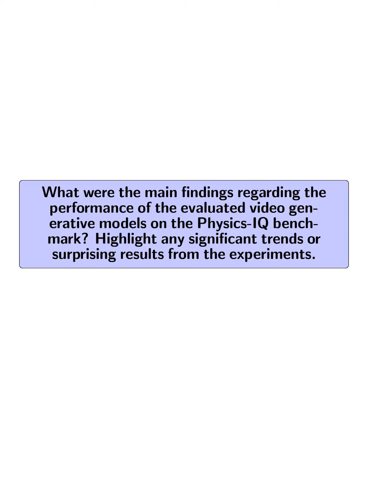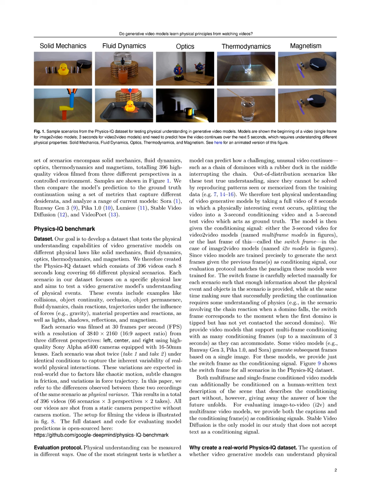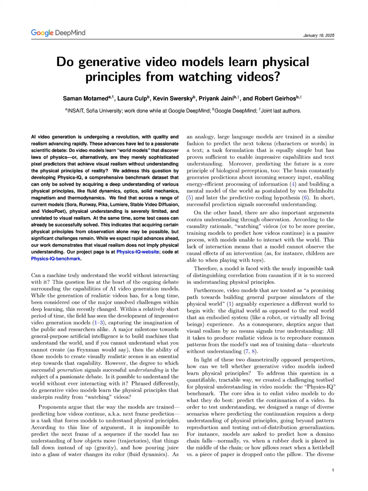What were the main findings regarding the performance of the evaluated video generative models on the Physics IQ benchmark? Highlight any significant trends or surprising results from the experiments. The main findings revealed a significant gap in physical understanding, with the highest scoring model, Video Poet Multiframe, achieving only 24.1% of the possible 100% score based on physical variance.